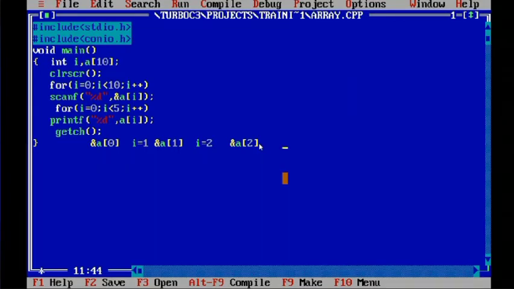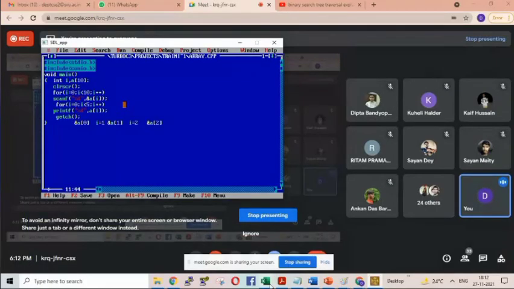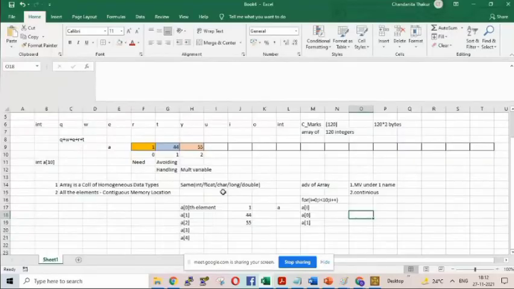Can you all understand that starting from 0 to 9, 9 locations will be scanned? Where is that location? Corresponding to this declaration A of 10, what happened already?